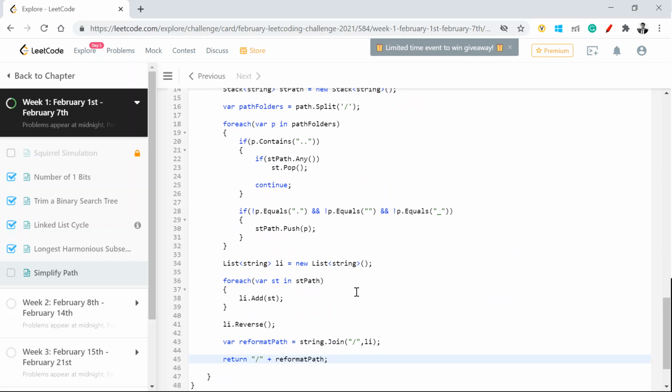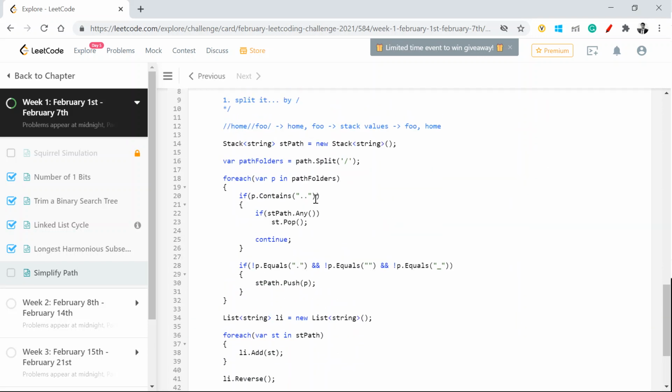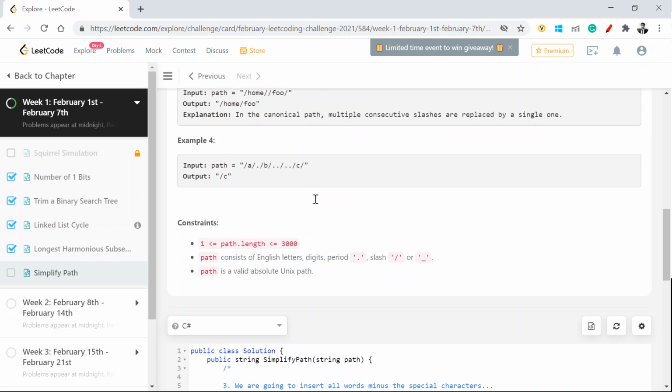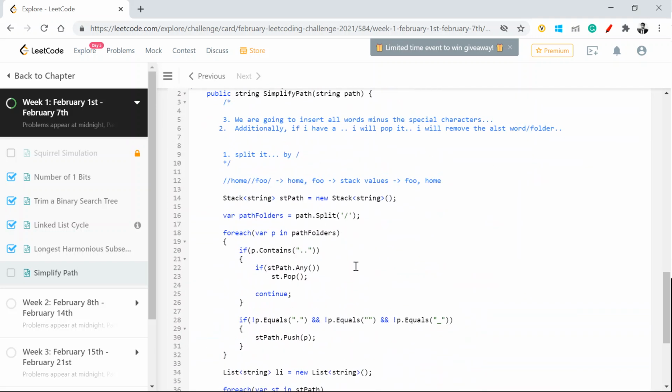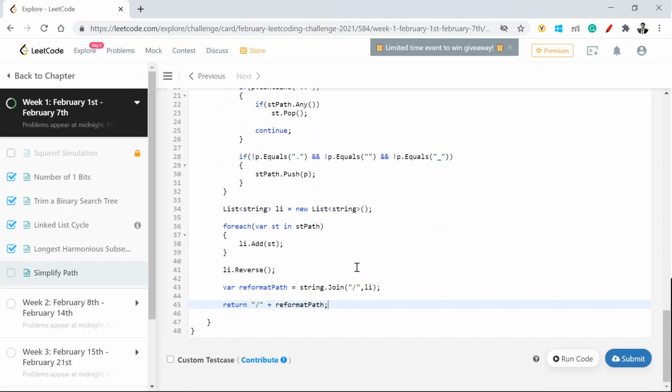So this should do the trick because what we did is try to simplify the problem by first adding everything to the stack. If I have double dot, I pop the values. Once I have everything in the stack, I inserted that to a list and then I reversed it so that it comes back to the original path format, and then I reformatted it and sent it across. So let's see if this works for us.